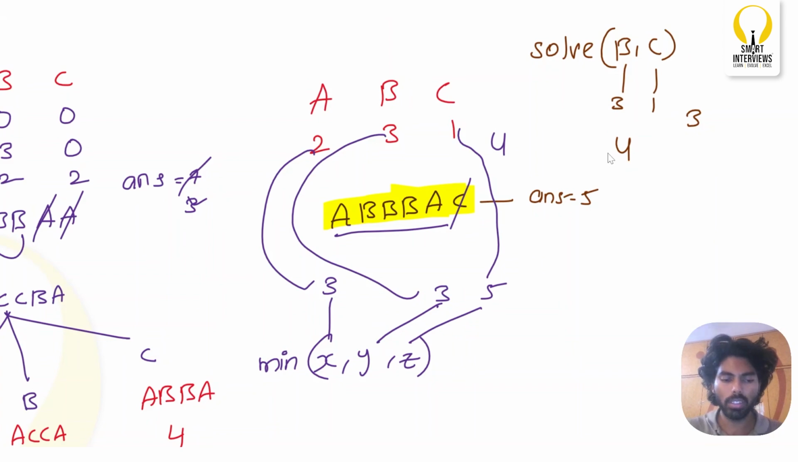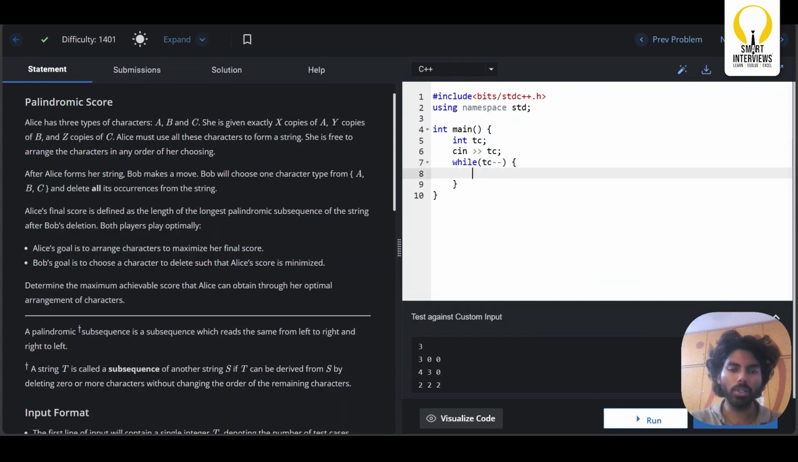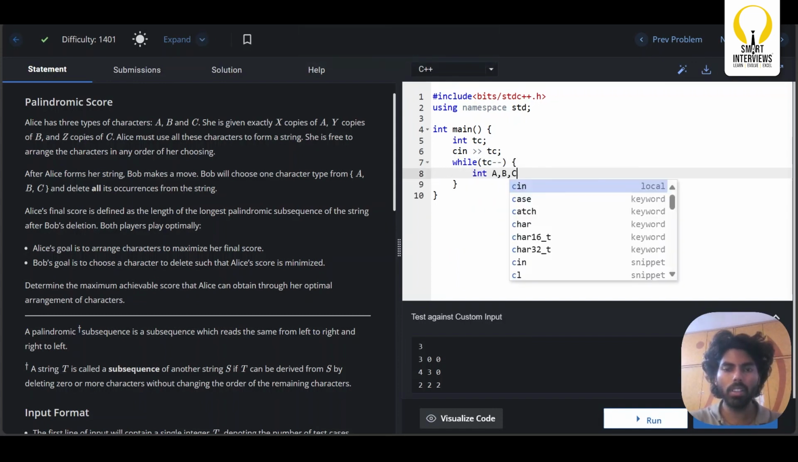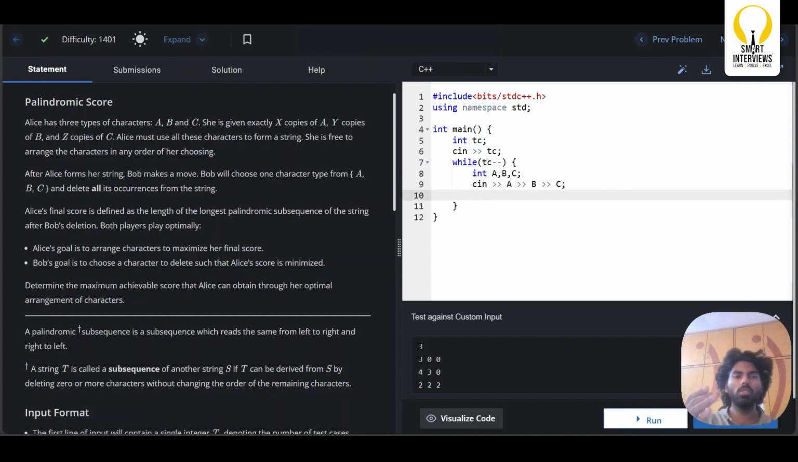Okay. So let us quickly open the IDE here. Now let us write the code for it. First, I need to take the number of test cases. So for each test case, what should I do? I need to take the count of A, count of B, and then count of C. So let me take it. We don't know what Bob will remove. So first, what will I do? I will calculate my answer.